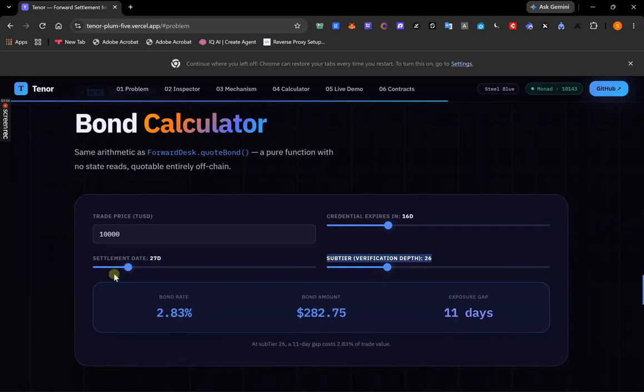You can see that the bond scales with the exposure gap in days, discounted for deeper verification, capped at 20%. Those parameters are illustrative. A real issuer would calibrate them against actual loss data. The mechanism is the contribution, not the numbers.